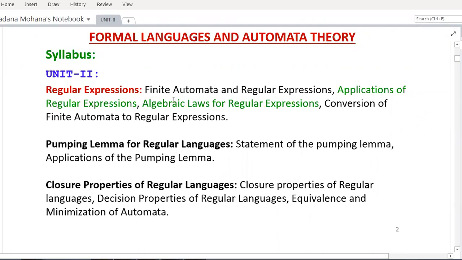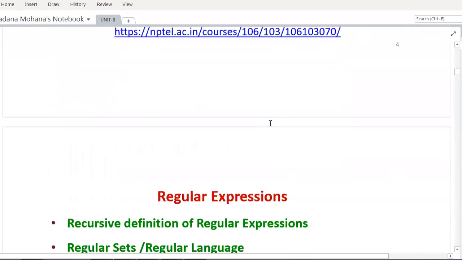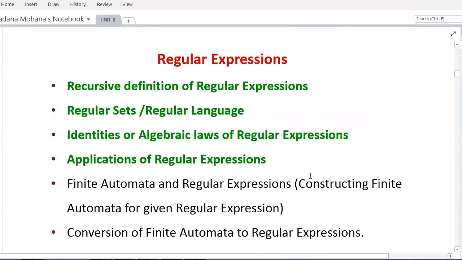So in this lecture we will discuss introduction to regular expressions, followed by applications and some algebraic laws for regular expressions. So these are the topics we are going to cover in this lecture, first part. First, we will see introduction followed by recursive definition of regular expressions, then regular sets or regular language, then identities or algebraic laws of regular expressions, then applications of regular expressions. So these topics we are going to cover in this lecture.